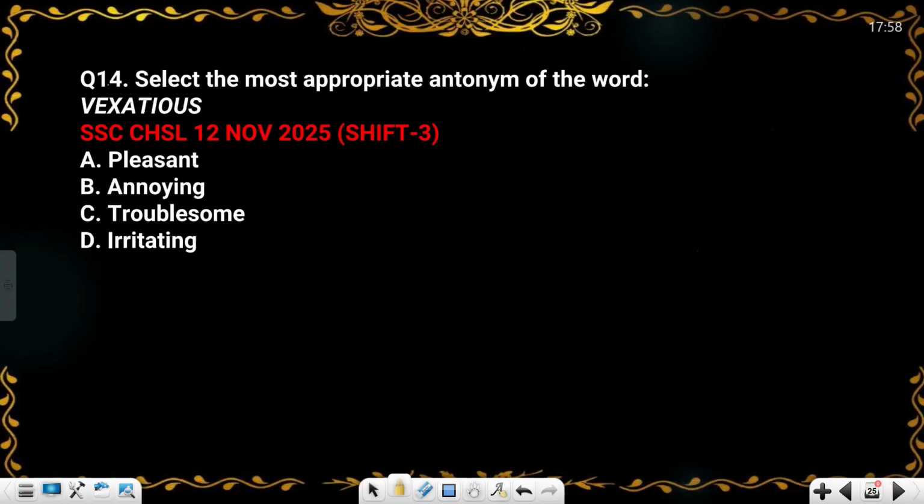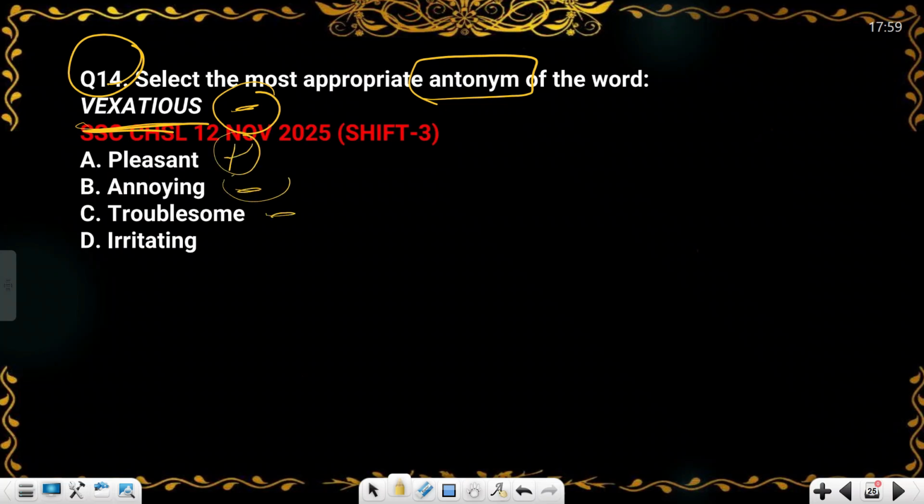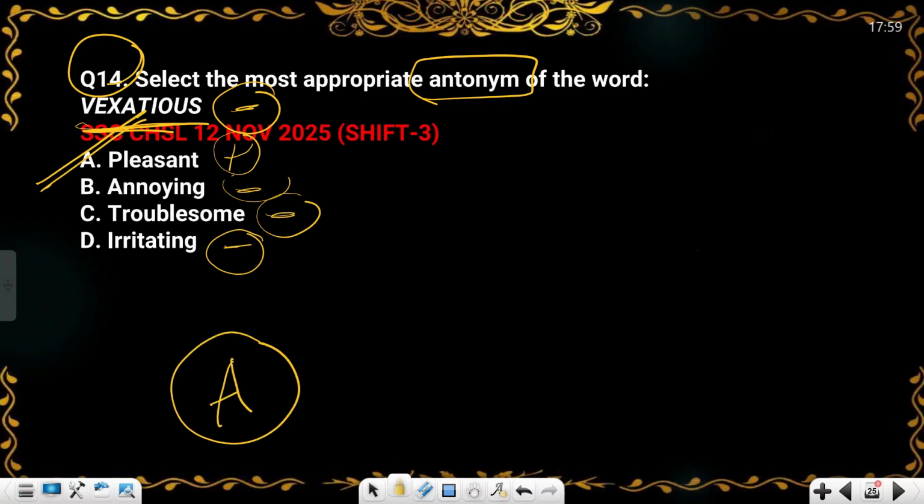And let's move forward. In the 14th question, it is asking about antonym. You have to mark the opposite. So vexatious, vexatious. This is a negative word. Pleasant is a positive word. Annoying is a negative word. Troublesome is a negative word. Irritating is a negative word. So you can directly observe that pleasant will be your answer because this is positive. So A will be your answer.